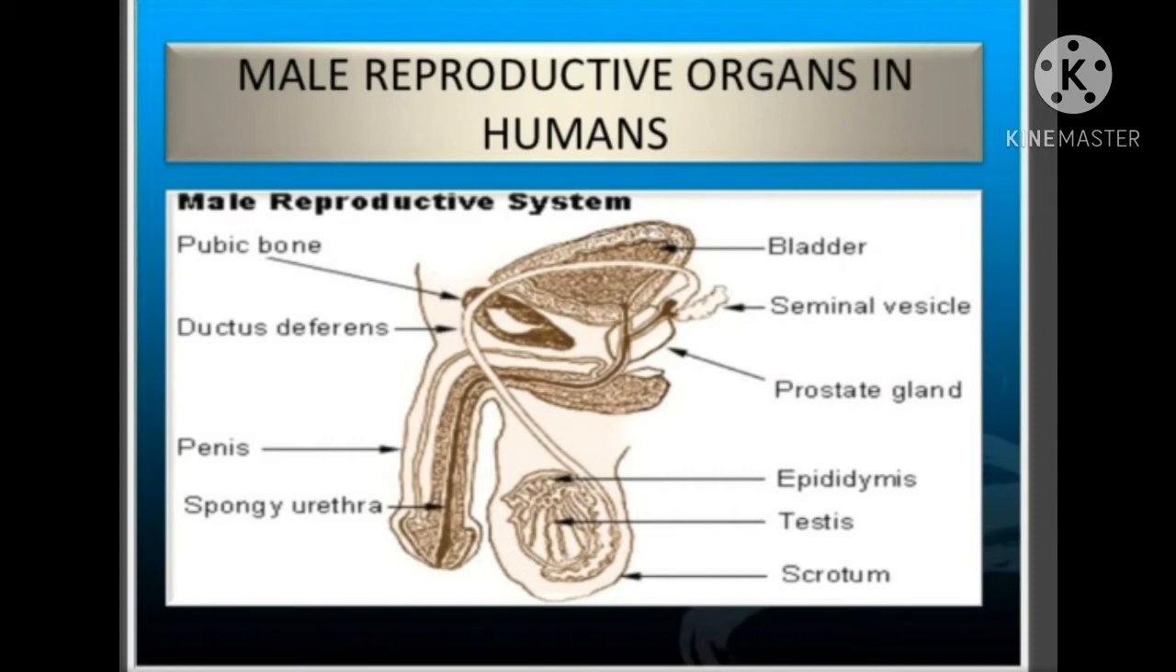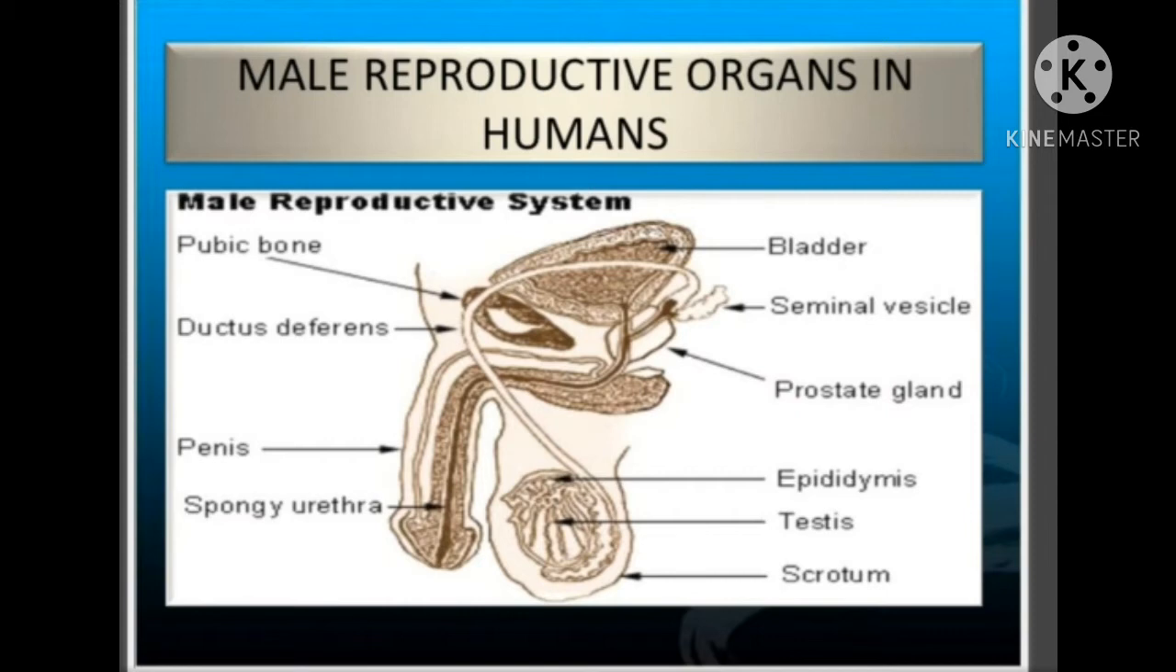Next important part is urethra. Vas deferens or sperm duct, carrying the sperms, receives the fluid secreted by seminal vesicle, which are important glands. This fluid provides nourishment to the sperm. The mixture of sperms and the fluid is called semen. This duct opens into the urethra.